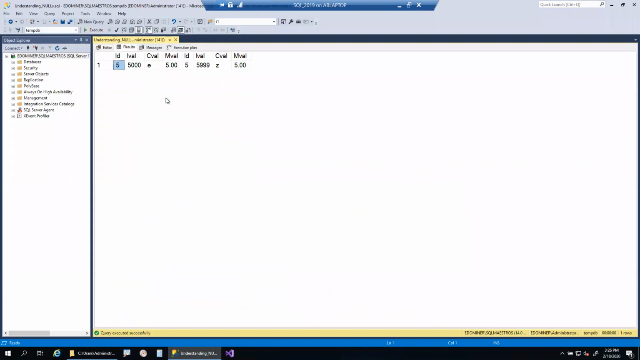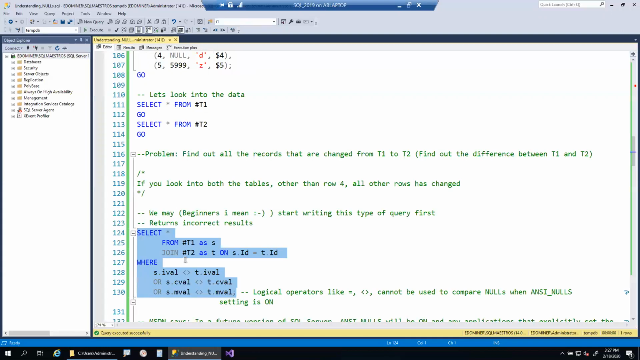Let's execute this. So what is the output that we are expecting? Other than row 4, we are expecting all the other 4 rows. But instead of getting all the other 4 rows, we have got only 2 rows. What could be the problem? What is the problem in this particular query? Please put up your response in the chat window. What is the problem in this query?